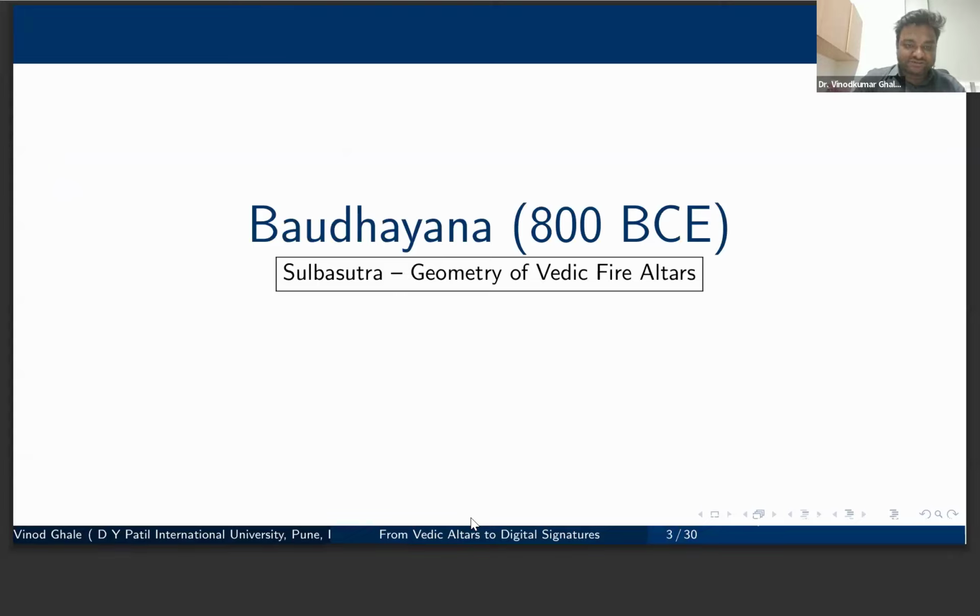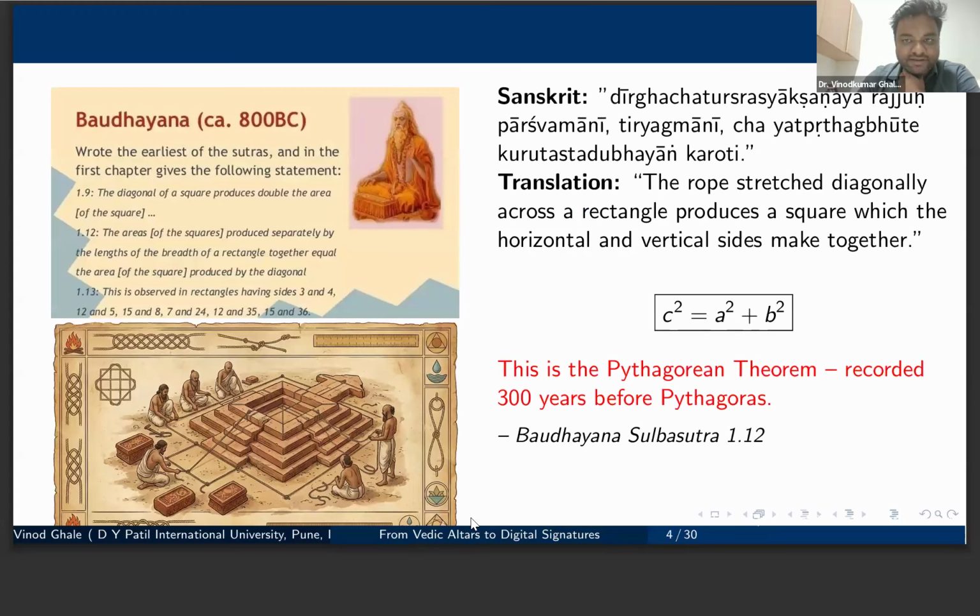So Baudhayana was a priest and a mathematician and author of the Sulba Sutra in Indian ancient mathematics, and he lived around 800 before Common Era. One of his significant works is what we know today as the Pythagoras theorem, but Baudhayana knew this and stated it in his work at least 300 years before.